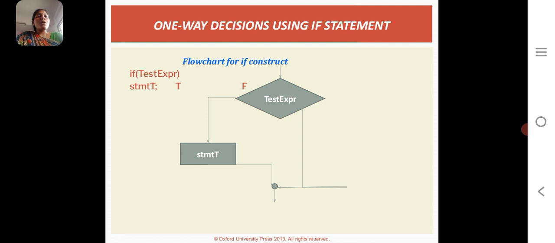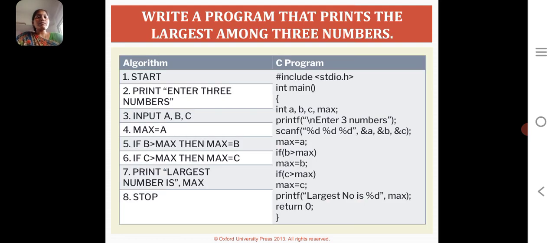One way decision making means if the test expression or condition is true, then only the statement will display. Otherwise the whole program will go to the return statement or break statement. Then we see the example. In this program, we have to find the largest number of three values. We give any three values and find out the largest of them.